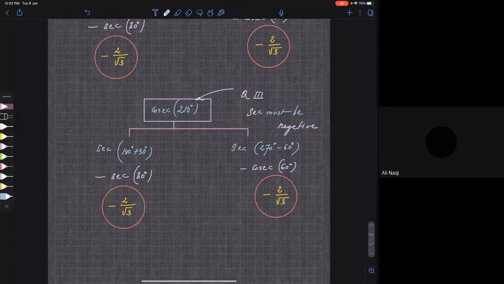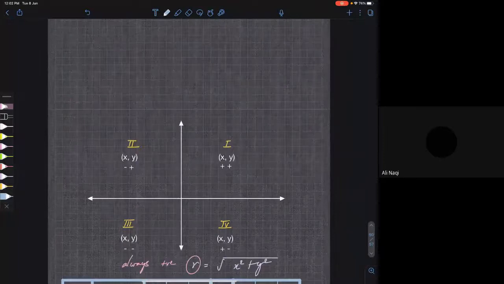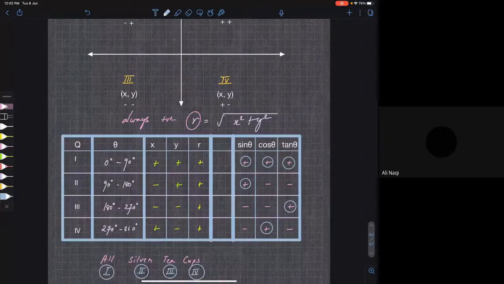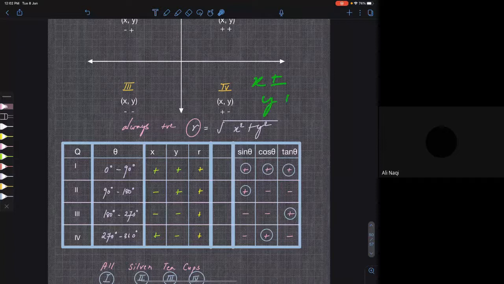See, I told you here, r is always positive. Always positive. Why? Because x can be positive or negative, y can be positive or negative.